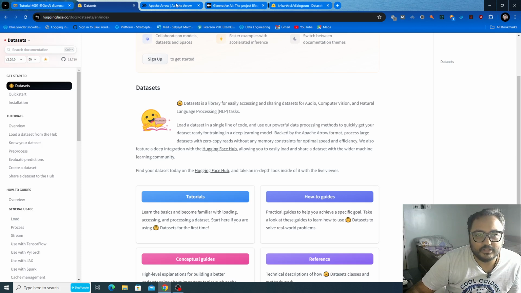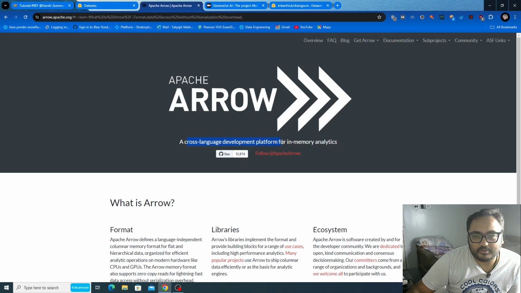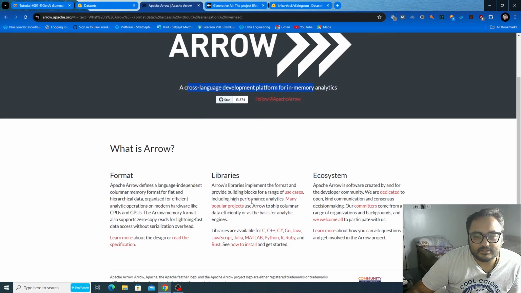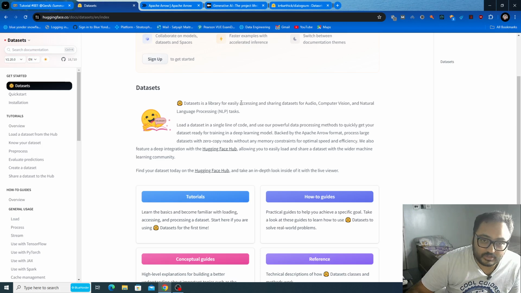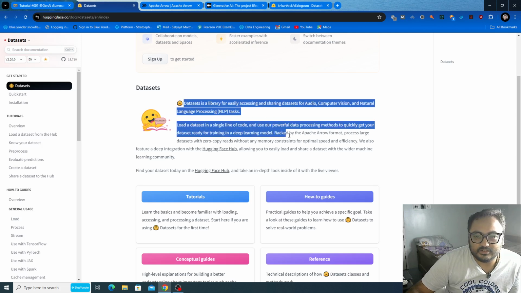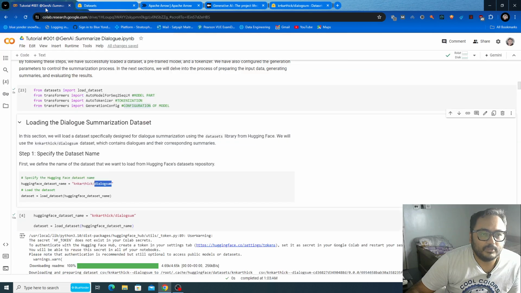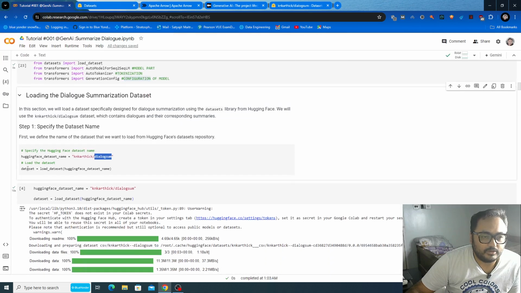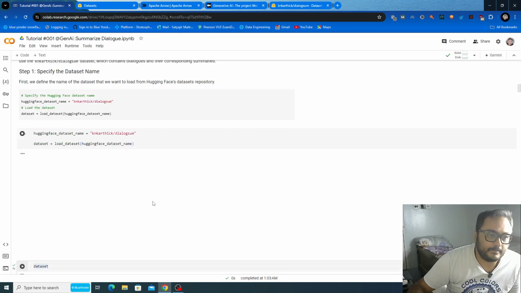I've also opened Arrow: a cross-language development platform for in-memory analysis, and that's why datasets is very popular among data scientists and machine learning engineers for effective loading of data. Now, your dataset will be loaded inside this dataset object using the load dataset method. I'm just running it for you.